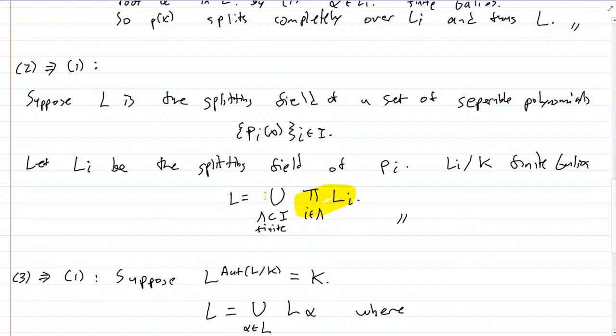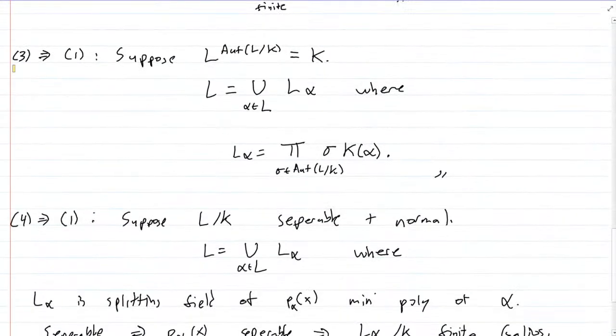So why am I writing these composites of Li's here? Because if you just wrote L as a union of Li's, that wouldn't be true, because the union of Li's is not necessarily a field, but the composite of Li's is a field. So this is basically just the composite of all of the Li's, and this gives you L, and each composite of finitely many Li's is finite Galois. Now 3 implies 1.